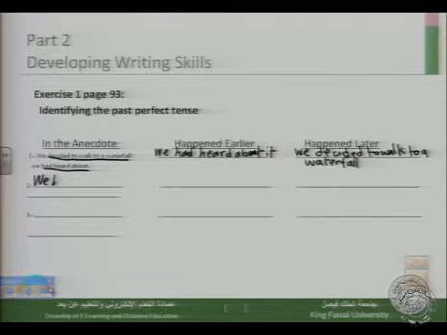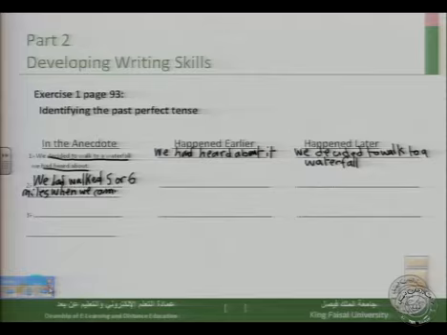We will write it here. We had walked 5 or 6 miles when we came to a high rock wall.